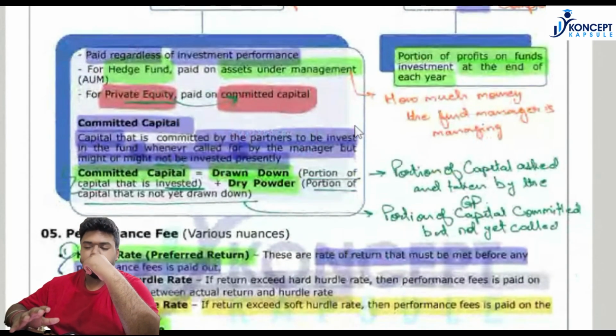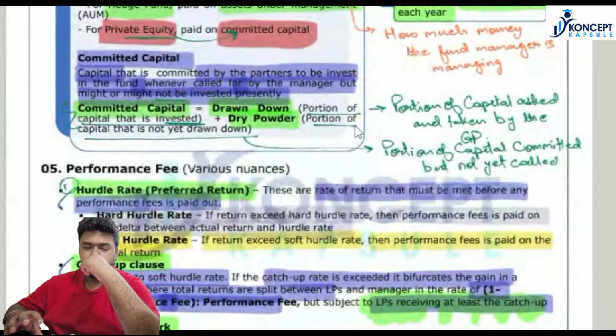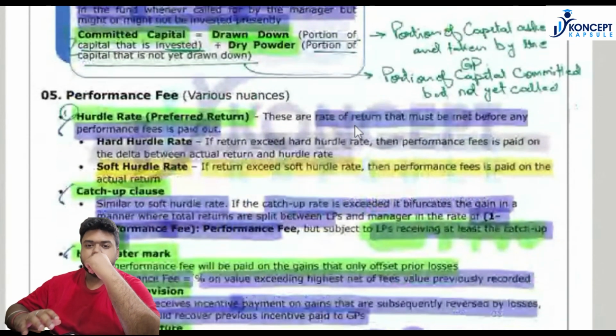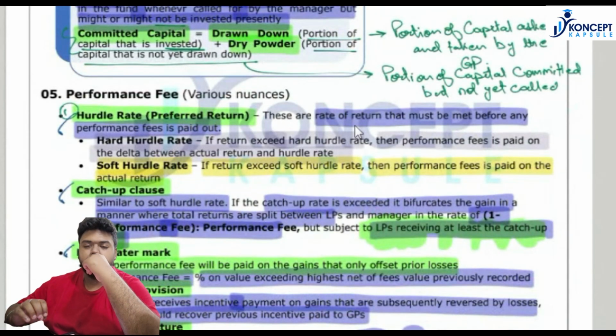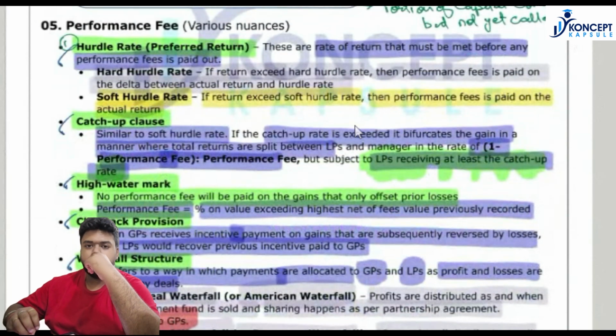However, there are 5 to 6 nuances that are to be covered. The first is the hurdle rate. Hurdle rate comprises of soft hurdle rate and hard hurdle rate. The second is the catch up clause. Catch up clause is like soft hurdle rate. However, some protection is available to the limited partners. The third is the high watermark. High watermark means that current gains which offset previous losses are not entitled for performance fees.